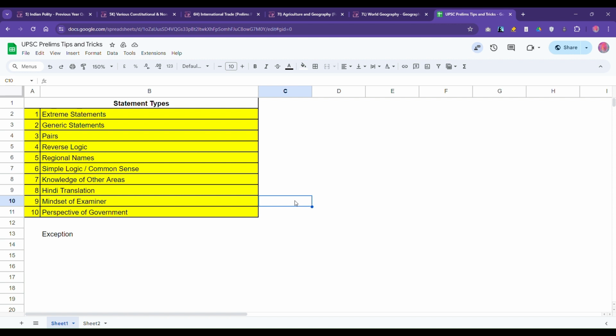You may come across more categories, so try to add to the list. This will help you get 5 to 10 more marks in the exam. At least you will be able to eliminate one or two statements in some questions, and then if you attempt it, your chances of getting it correct increase.